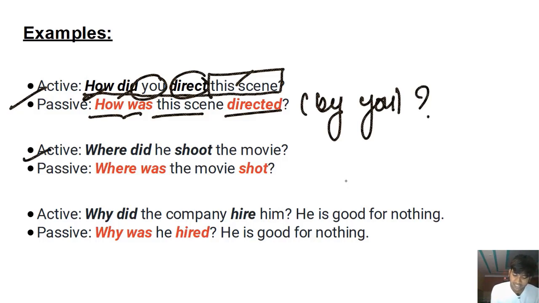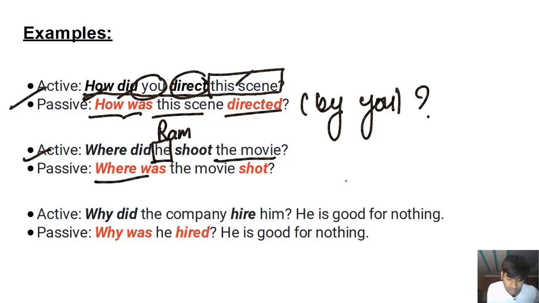Second example, where did he shoot the movie? We're focusing on the doer of the action, that is he. Where did Max shoot the movie? Now, if I want to focus on the object, I'll write the sentence in the passive